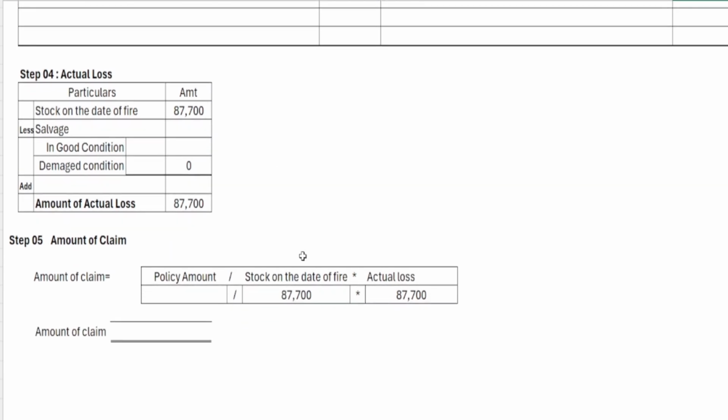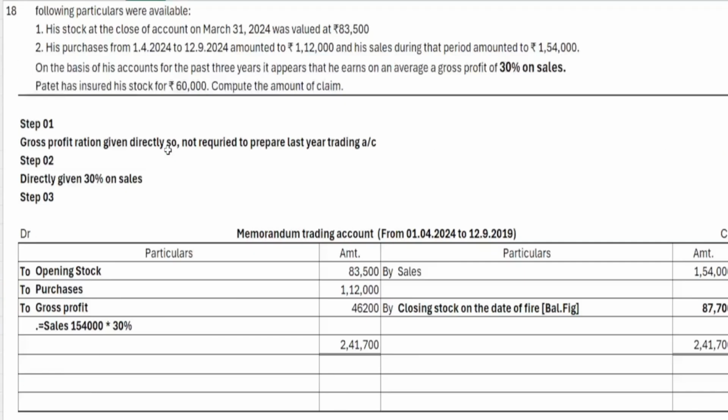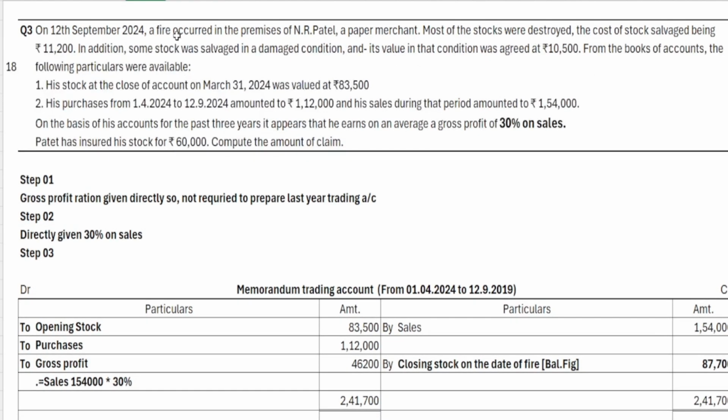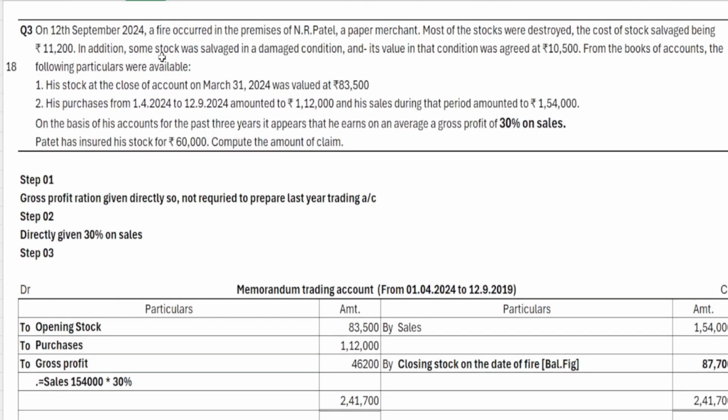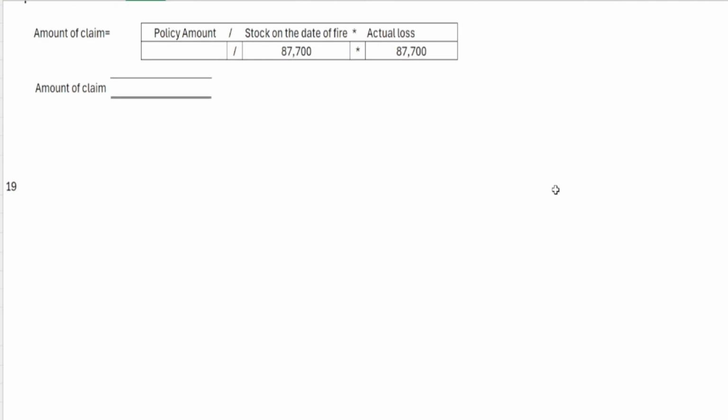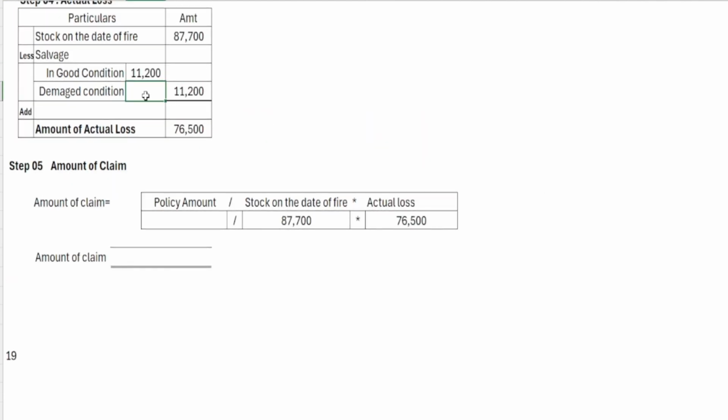So let's move on and continue calculating the actual loss. Let's calculate the actual loss now. Salvage in good condition. Here most of the stock was destroyed. The cost of stock salvaged being 11,200. And some of the stock was salvaged in a damaged condition, and its value in that condition was agreed at 10,500.